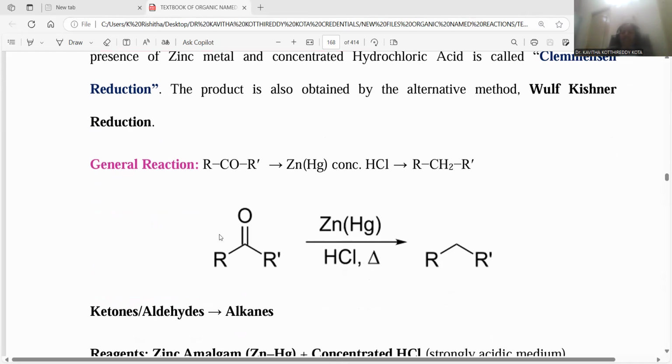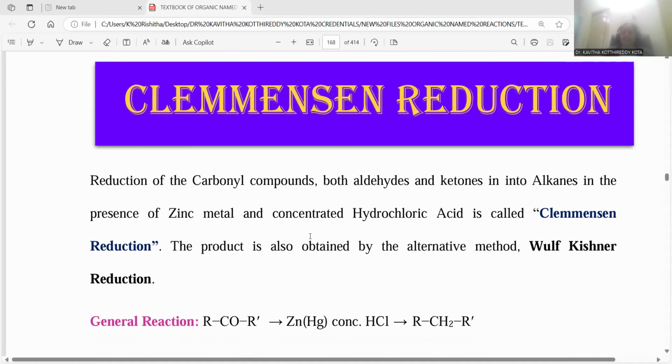I am going to discuss regarding this ketone. Ketone is supposed to be treated with metallic zinc. Zinc amalgam will be taken, zinc in combination with mercury. This is called a zinc amalgam. Zinc amalgam and hydrochloric acid, these compounds together work as a Clemmensen reducing agent, and in order to reduce the compound completely, it needs to be heated to a higher temperature. That is the reason why the ketone will be transformed into an alkane compound by the complete reduction process, that is called a Clemmensen reduction, right?